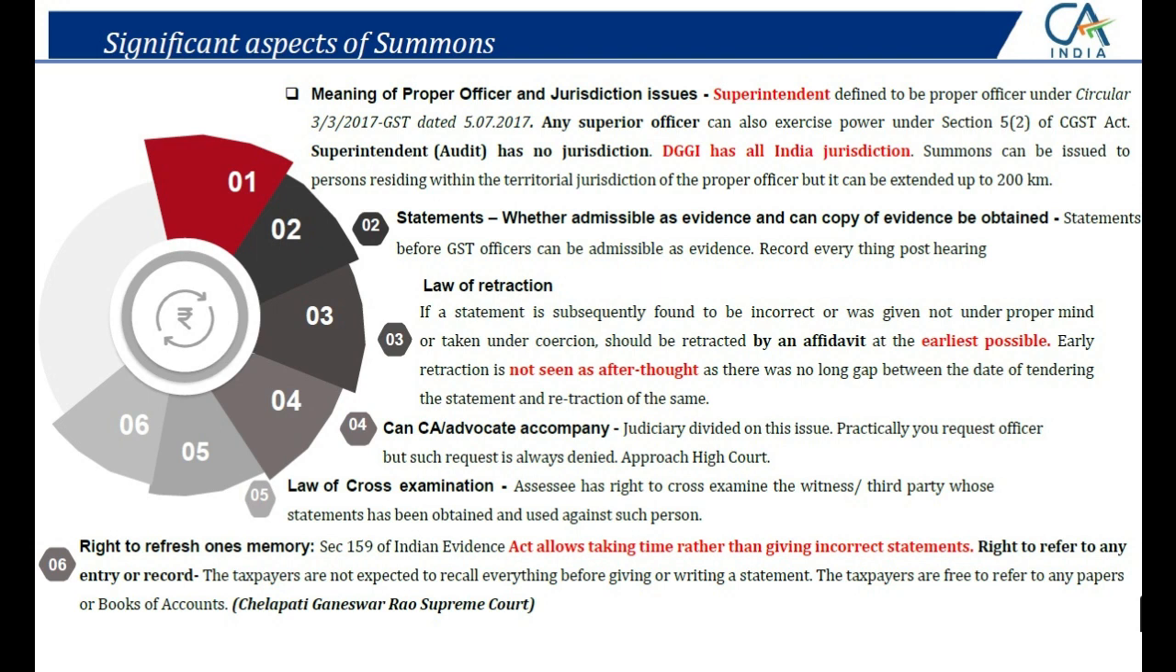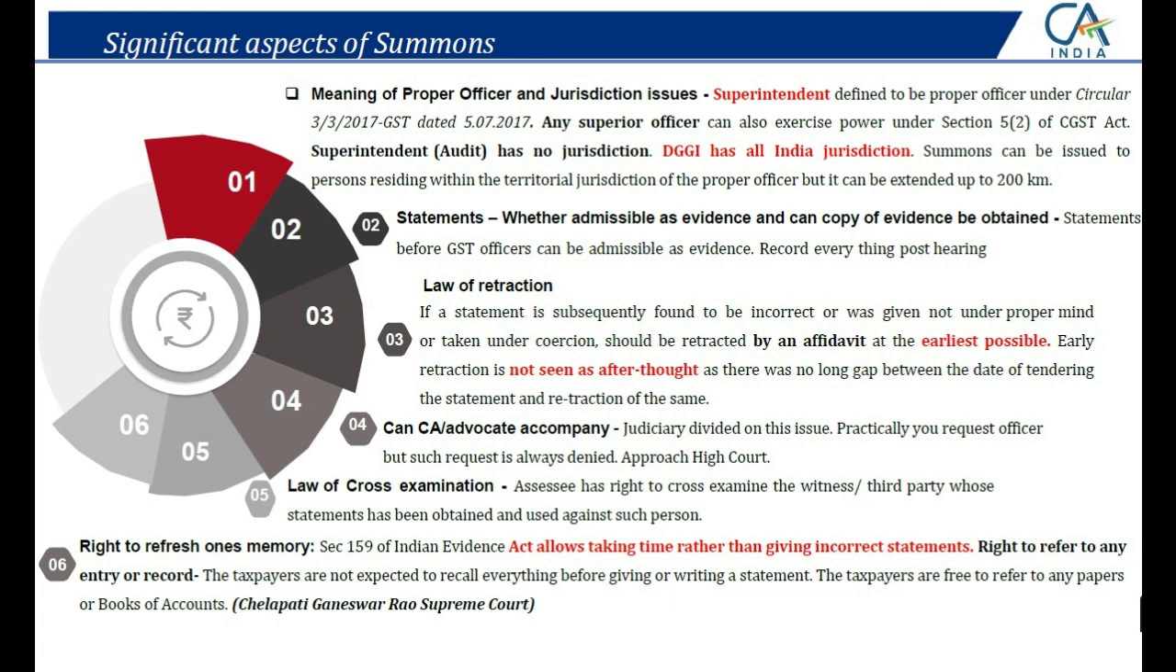Yes, at the earliest instance that I realize. There is no time duration mentioned, maybe 1 month, maybe 5 days, maybe 10 days. You can write an affidavit, submit it to the proper officer, the department, anti-evasion department, DGGI, and you can say, sir, I was confused at that time for whatever reason. Please replace that evidence with this new evidence of mine, and this should be read in this particular interpretation and manner. So you save yourself. This is law of retraction, very, very important tool.